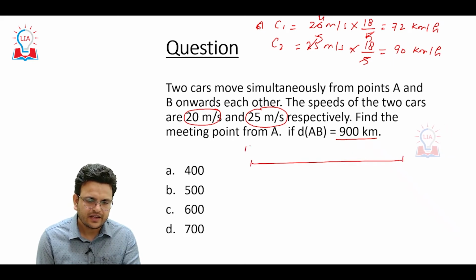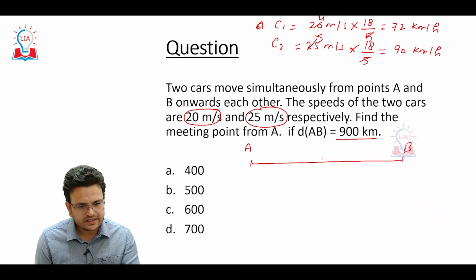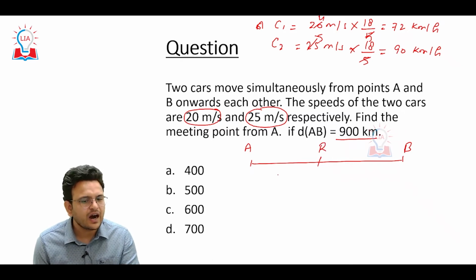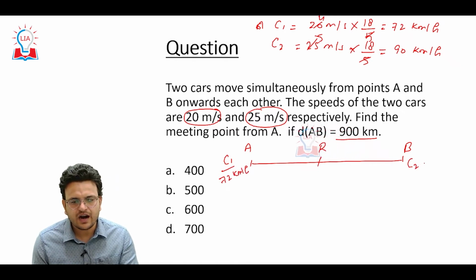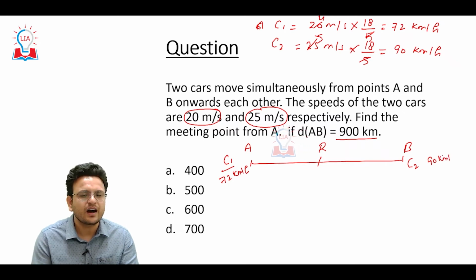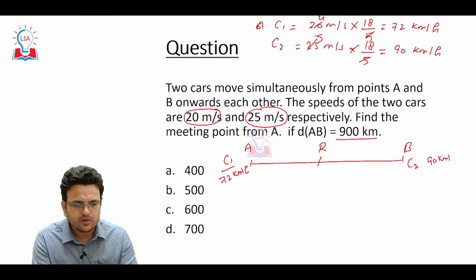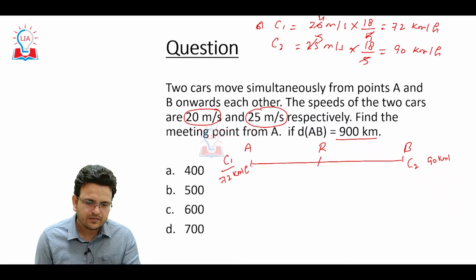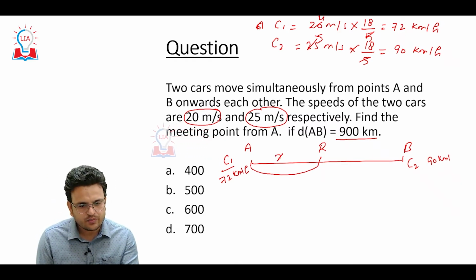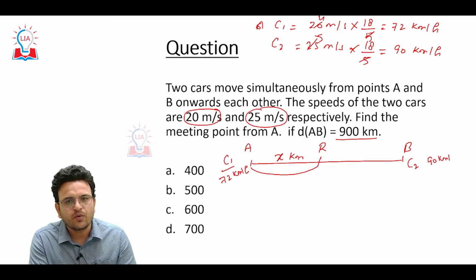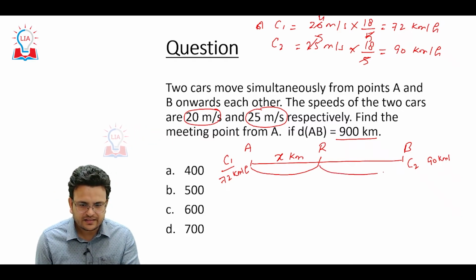Now two cars move simultaneously from points A and B toward each other, and they meet at some point R. The speed of the first car is 72 kilometers per hour and the speed of the second car is 90 kilometers per hour. Find the meeting point from A. Consider they meet at point R, which is x kilometers away from A. So definitely the other part will be 900 minus x.